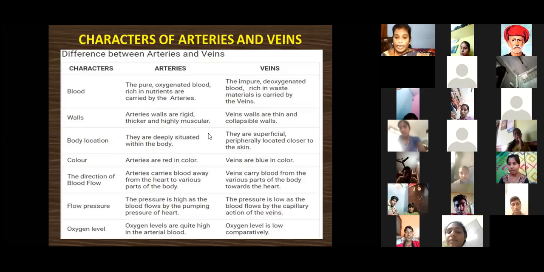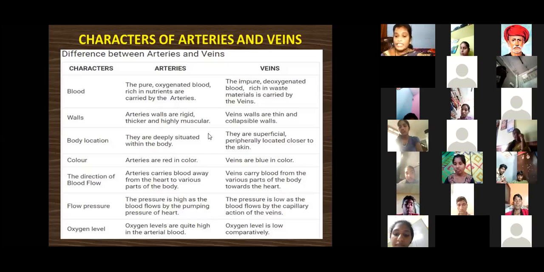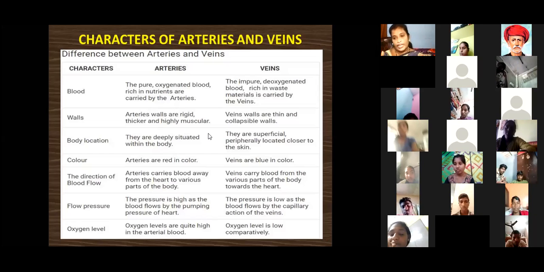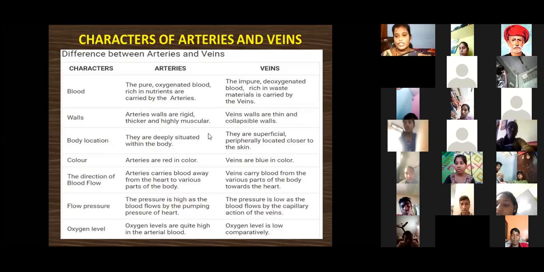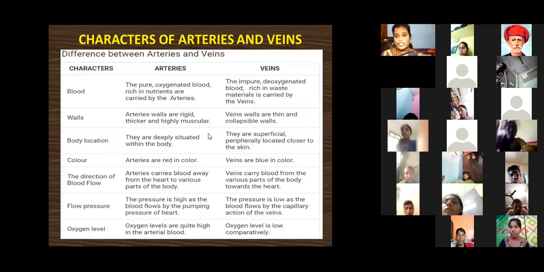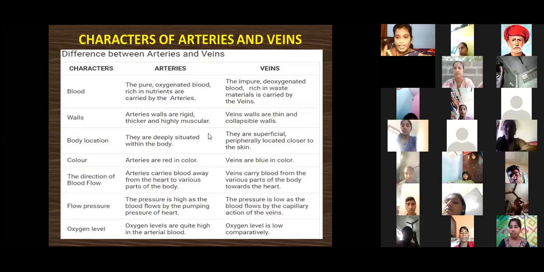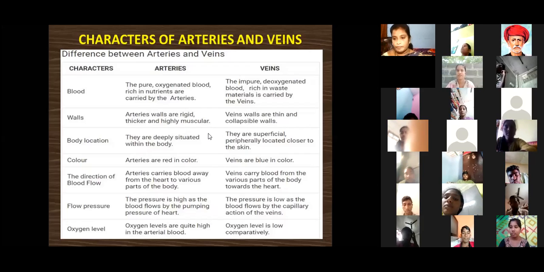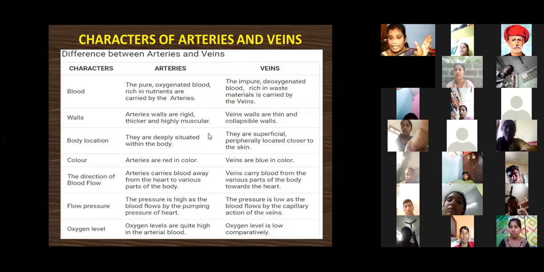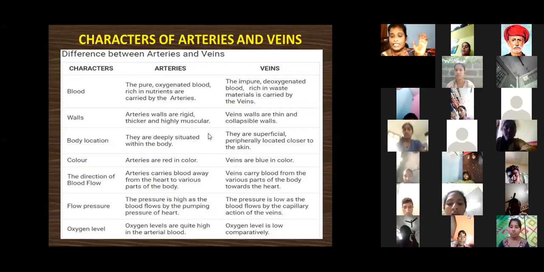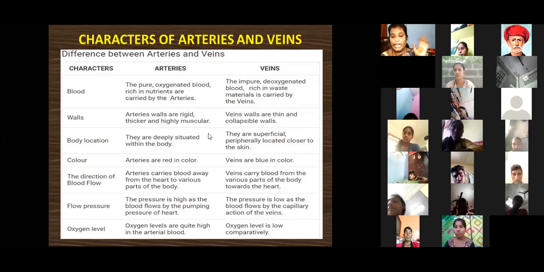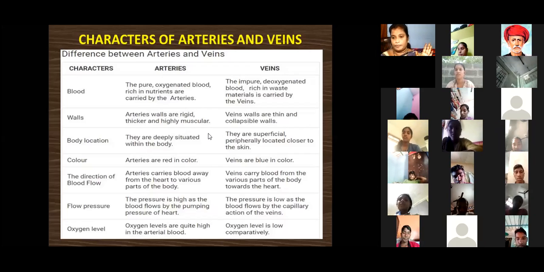Okay, the veins also indicate blue in color. Why? Because the veins carry the deoxygenated blood, and deoxygenated blood is indicated by blue color. Red in color is oxygenated blood. The red color is due to one pigment called hemoglobin, an iron pigment, which shows the red color.